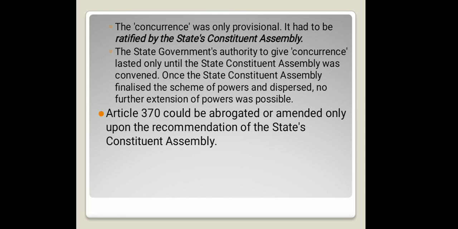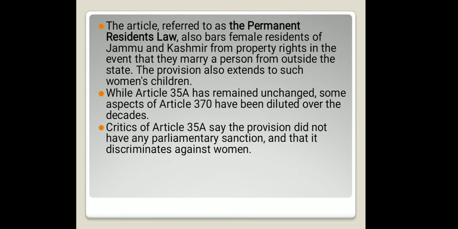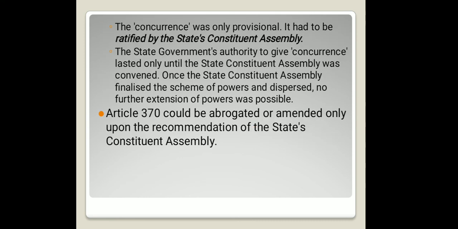The state government's authority to give concurrence lasted only until the state Constituent Assembly was convened. This is the last point. Once the state Constituent Assembly finalized the scheme and powers and dispersed, no further extension of powers was possible. This states that once the state Constituent Assembly was dissolved, no further central laws could be extended to Jammu and Kashmir. However, these provisions have later been changed by different presidential orders. Article 370 could be abrogated or amended only upon the recommendation of the state's Constituent Assembly.